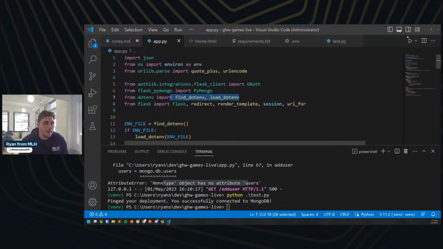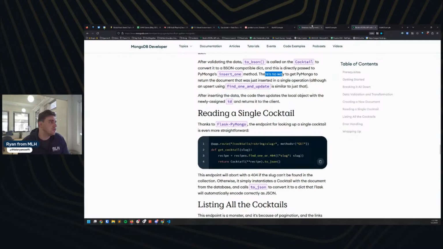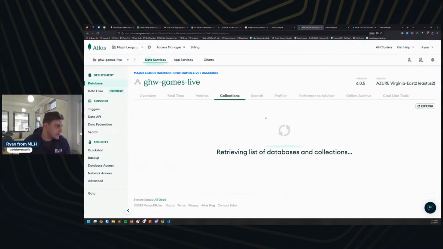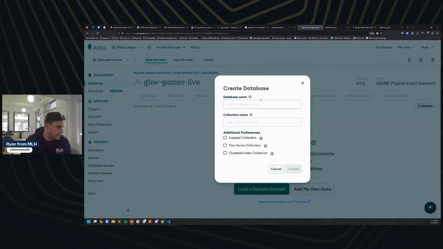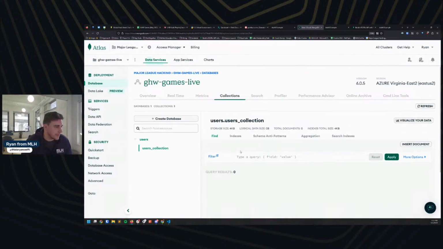let's try, if we go back to Mongo here, database, browse. So we still don't have anything in here. I want to just add my own data, and then we're going to call this like users collection. Create. Let's create this manually here.